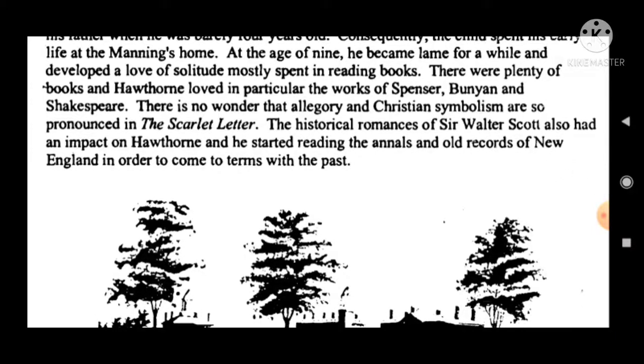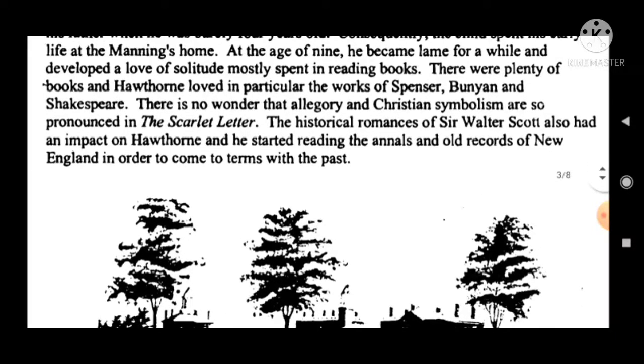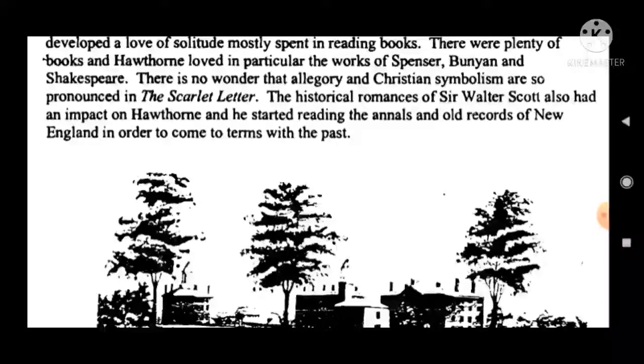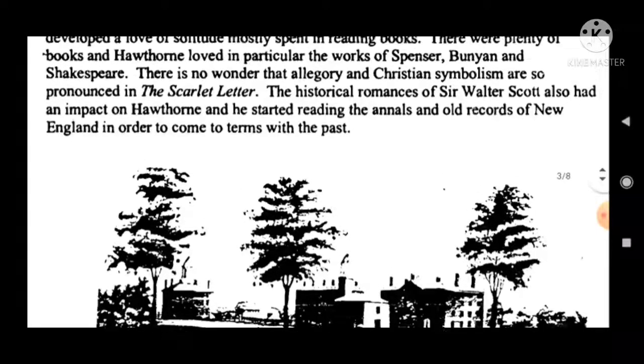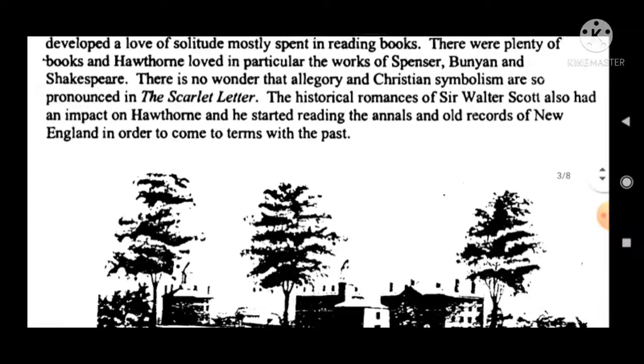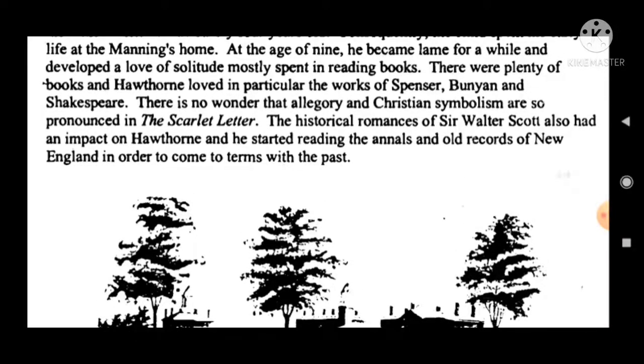There were plenty of books, and Hawthorne loved in particular the works of Spenser, Bunyan and Shakespeare. There is no wonder that allegory and Christian symbolism are so pronounced in The Scarlet Letter. So, what types of allegory and symbolism are present in The Scarlet Letter? You can write this in the answer of the NET exam and MEG06 exam.